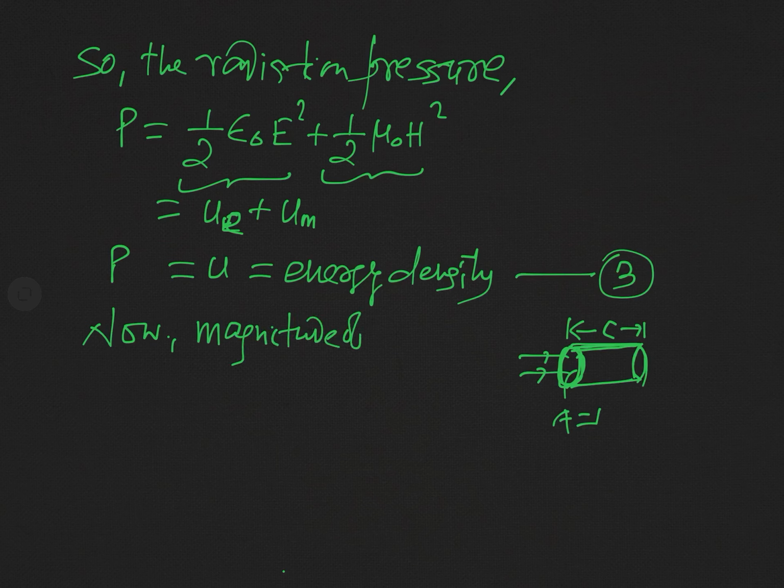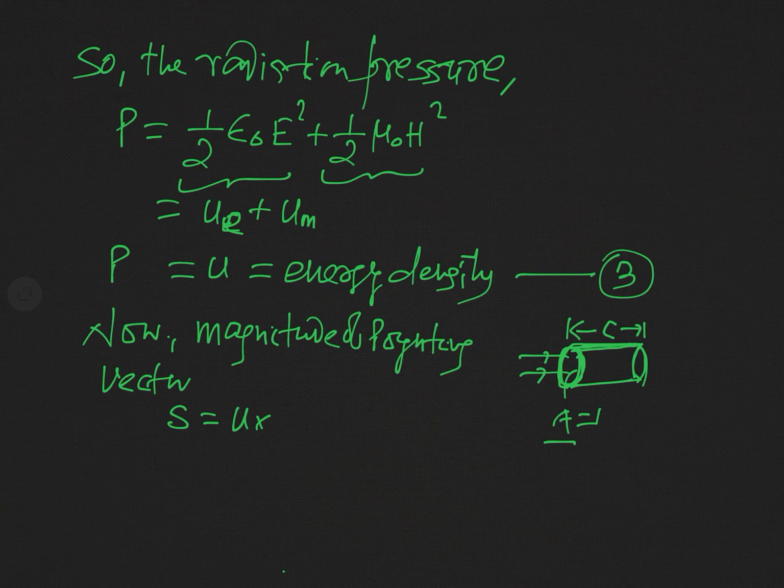The magnitude of the Poynting vector S is simply the energy passing through unit area in unit time, and this will be equal to the energy density U into the volume of this cylinder, which is described by the radiation in unit time for unit cross-sectional area.